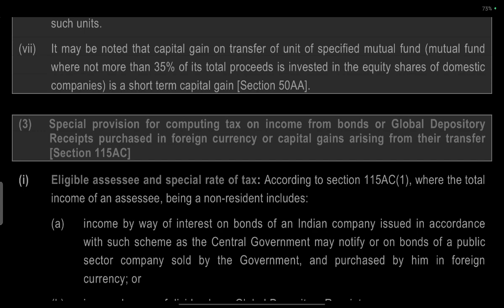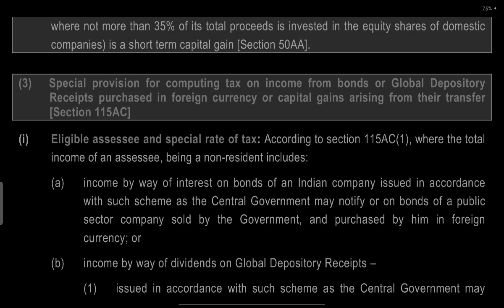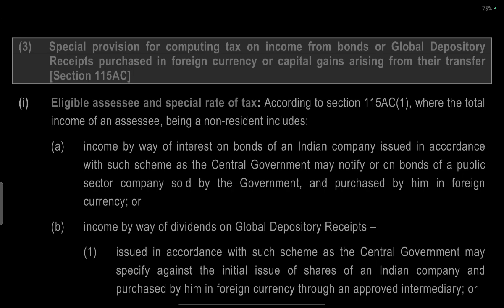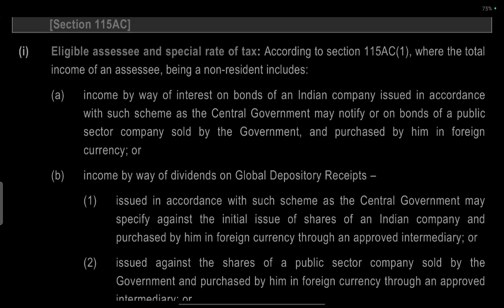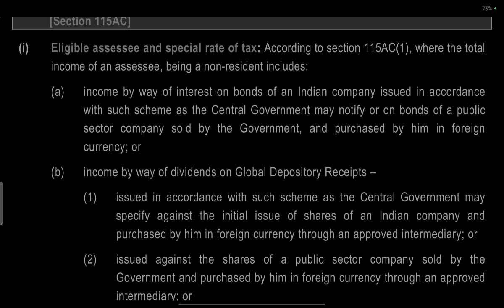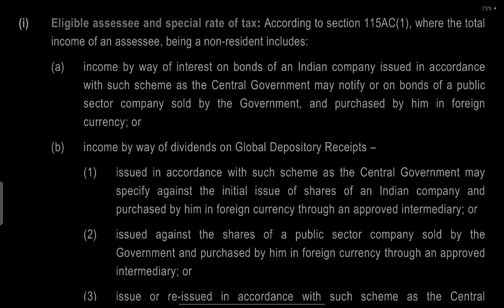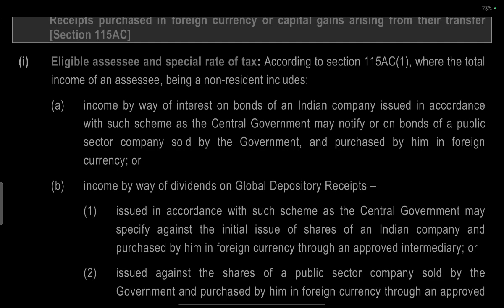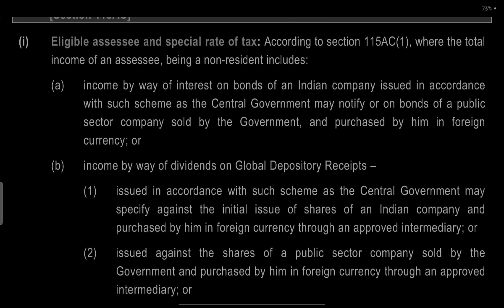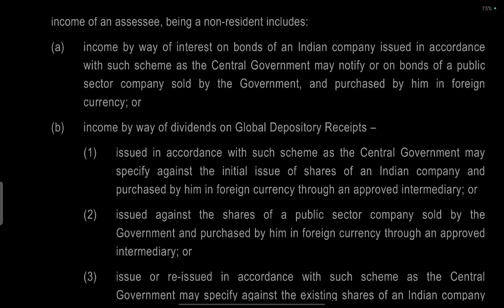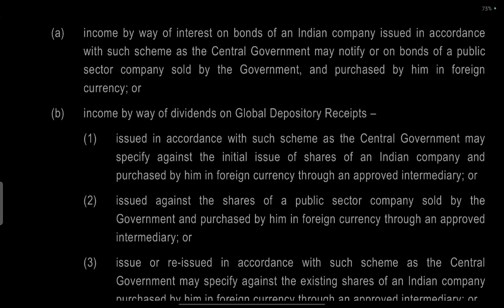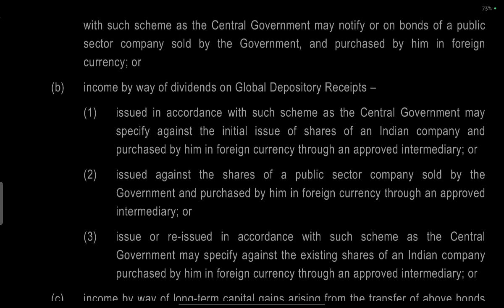Special provision for computation of tax on income from bonds or global depository receipts purchased in foreign currency, or capital gain arising from their transfer, section 115AC. Eligible assessee and special rates of tax. According to section 115AC, where the total income of an assessee, being a non-resident, includes income by way of interest on the bonds of an Indian company issued in accordance with a scheme of the central government as may be notified, or on bonds of public sector companies owned by the government purchased by him in foreign currency, or income by way of dividend on global depository receipts, GDR.